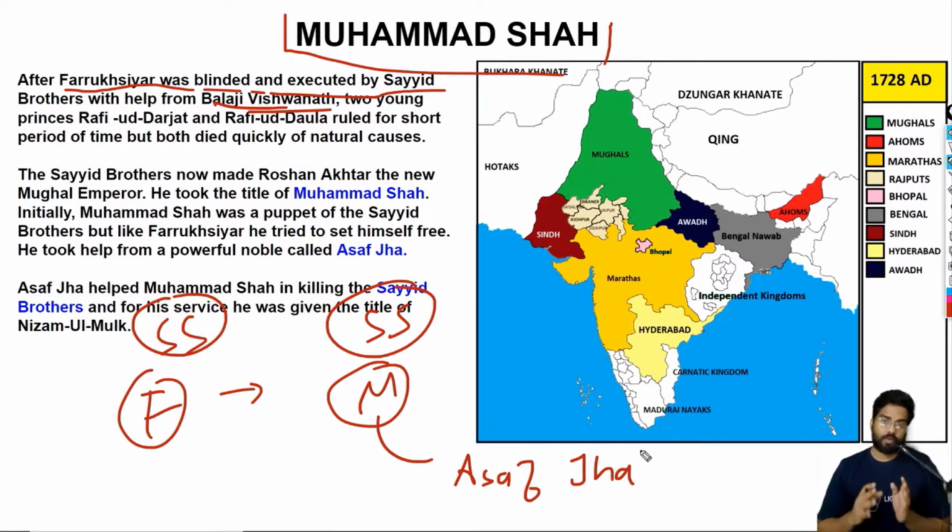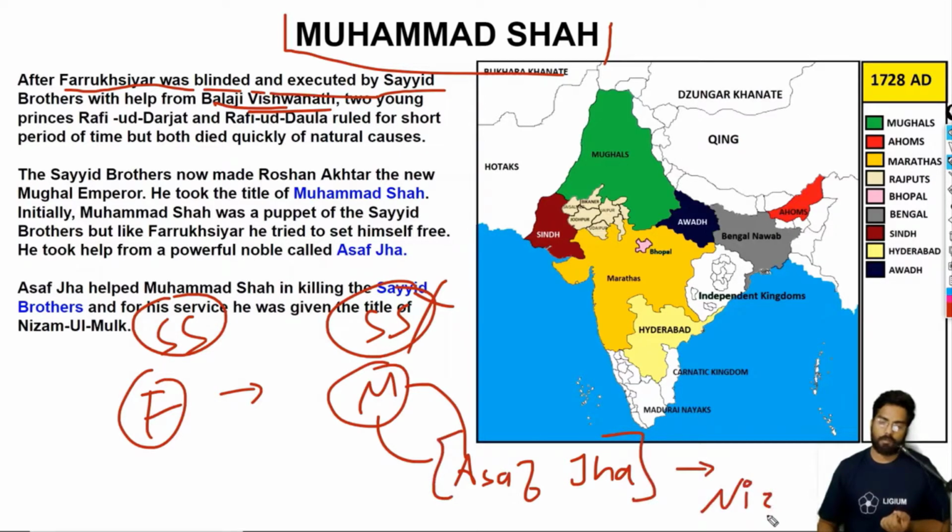So Muhammad Shah took the help of Asaf Jah, and the two of them struck a deal, shook hands, and afterwards executed the Sayyid brothers. The infamous Sayyid brothers were thrown out and killed. After the Sayyid brothers were killed, Asaf Jah was given the title of Nizam ul Mulk.